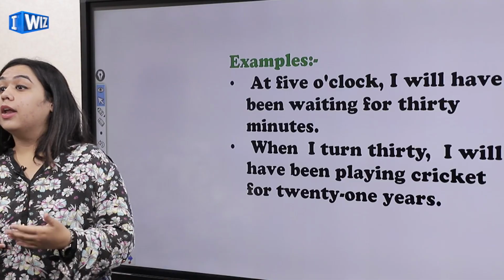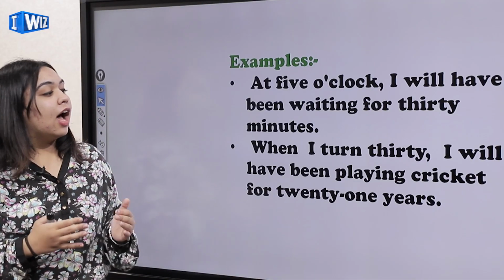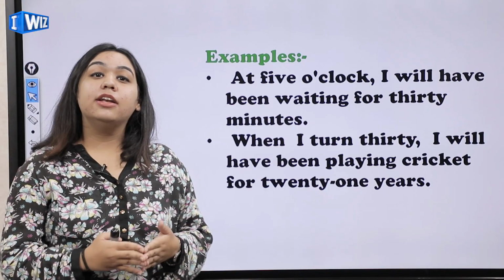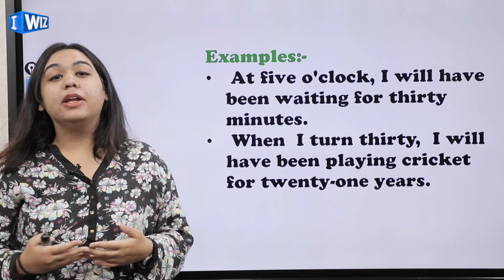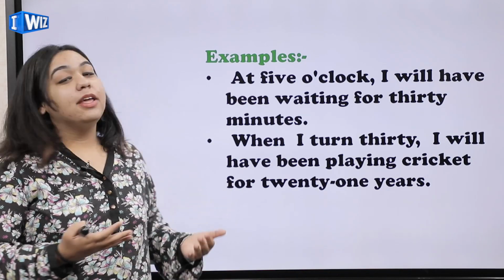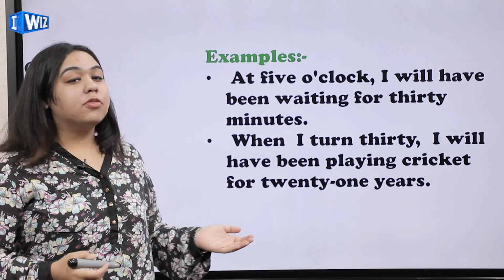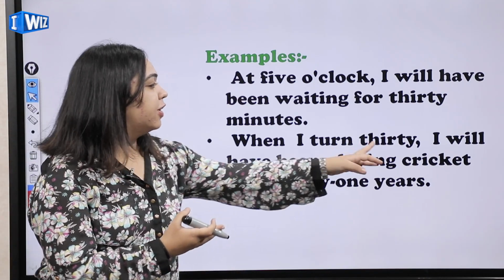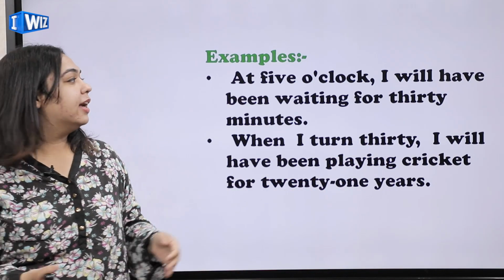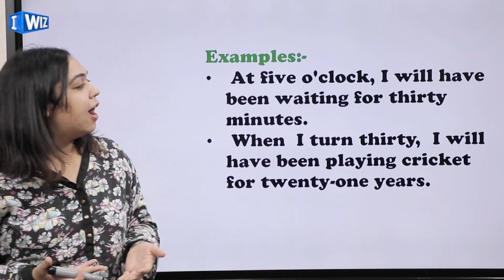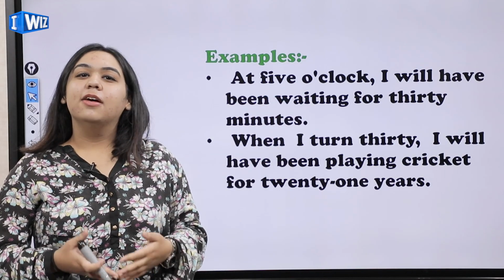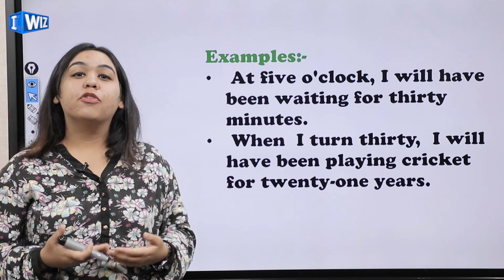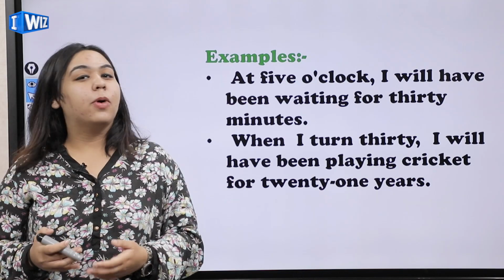The next one is, when I turn 30, I will have been playing cricket for 21 years. Your dad is telling you that when I turn 30, I will have been playing cricket for say 21 years. So if you have to make this tense negative, again you will just add not. For example, I will not have been playing, and here, I will not have been waiting for 30 minutes. It's very easy. Again, just bring the helping verb out for interrogative sentences and put a question mark.